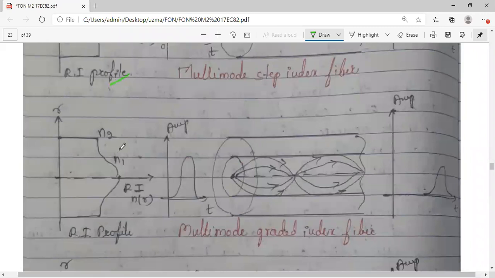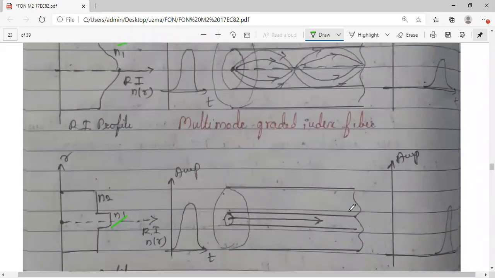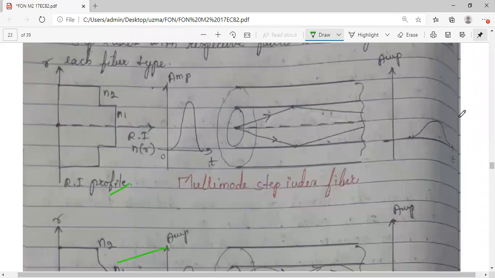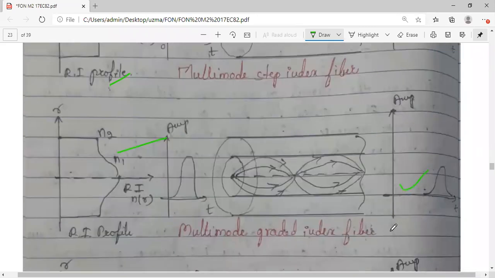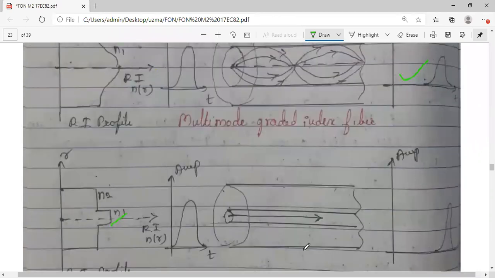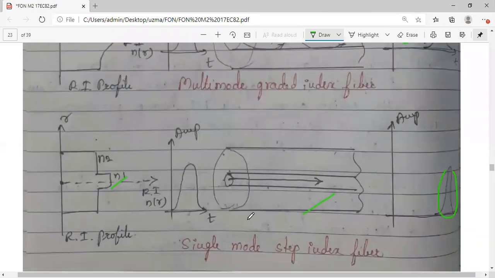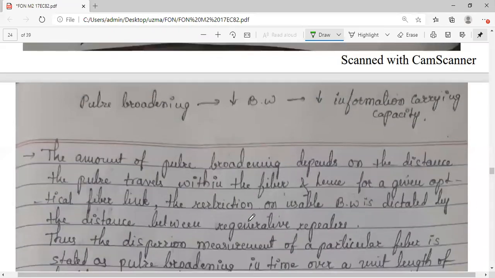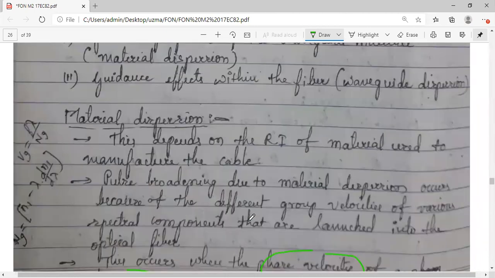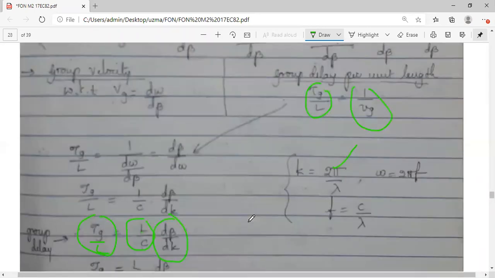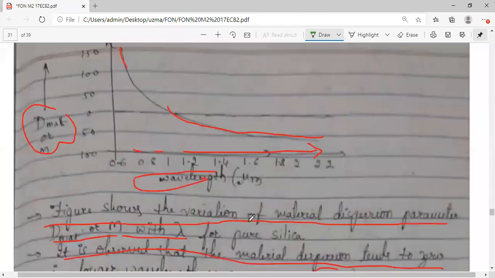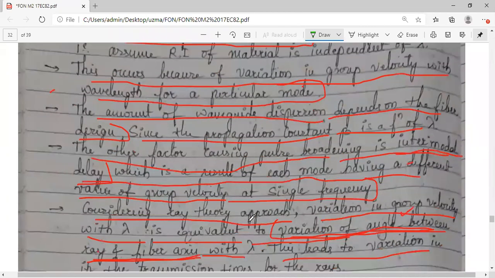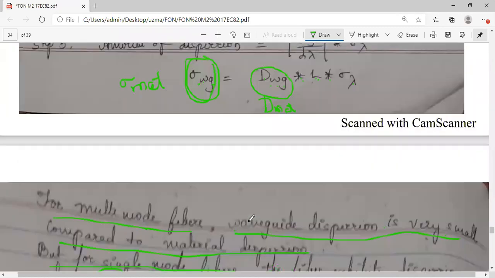We have the refractive index profiles also, and we saw pulse broadening: in multi-mode step index it is more, in graded index it is somewhat less, but in single mode there is no pulse broadening at all. So the same explanation we can use while explaining intermodal dispersion. As a short note, you can include the points we discussed there here also.